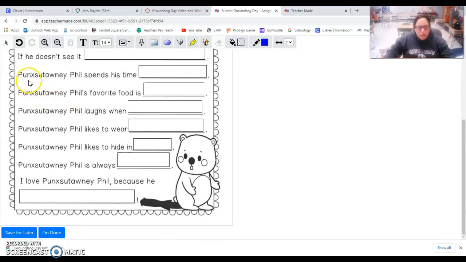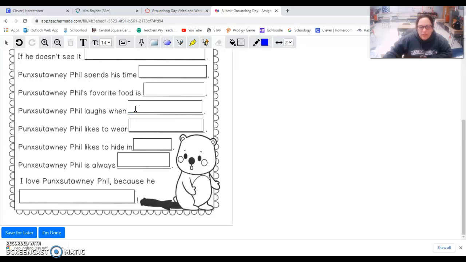What happens? Punxsutawney Phil spends his time where? And type in your answer. So think about where he spends most of his time. Punxsutawney Phil's favorite food is, what do groundhogs like to eat? Type in an answer. Punxsutawney Phil laughs when?